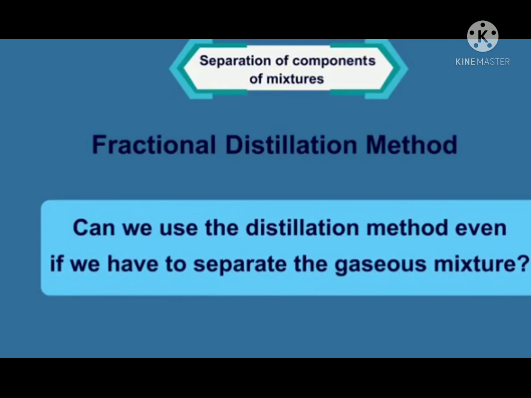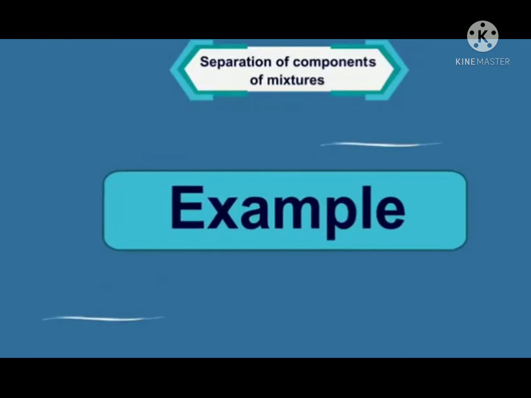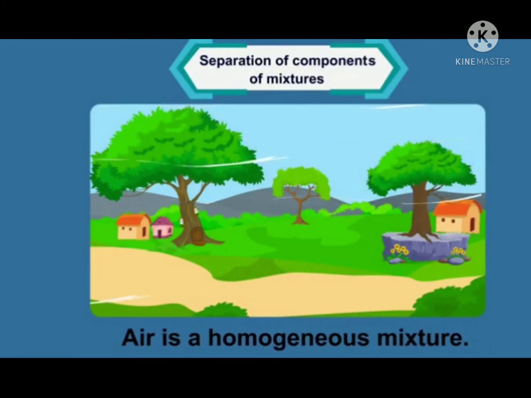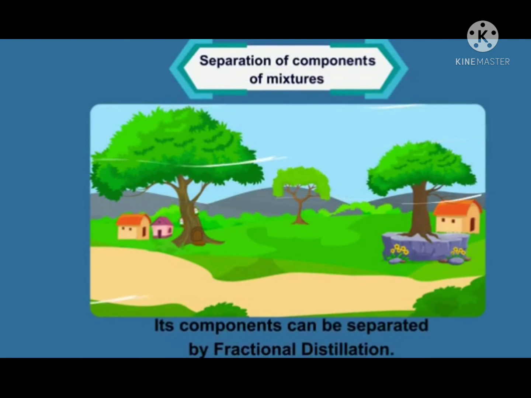You may be thinking that by the fractional distillation method, we can only separate a mixture of liquids. But can we use the distillation method even if we have to separate a gaseous mixture? Let us know about this by the example of air. Air is a homogeneous mixture and its components can be separated by fractional distillation.